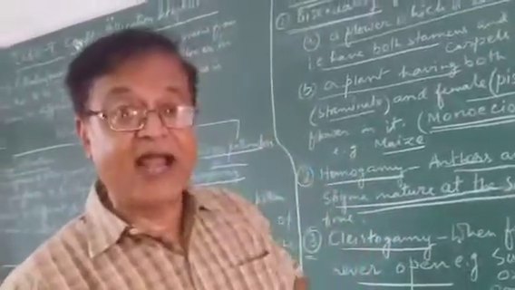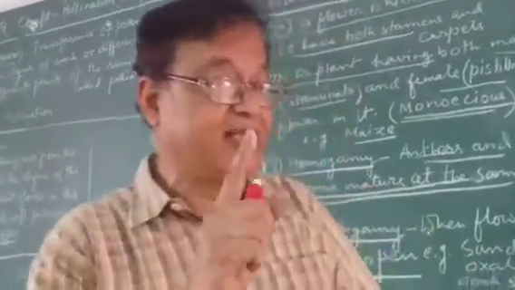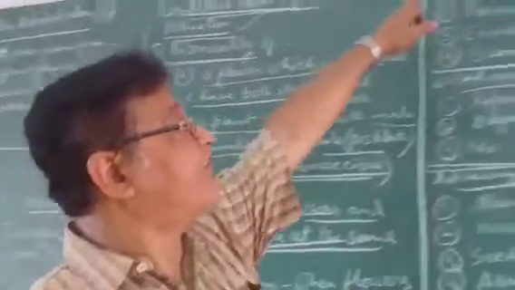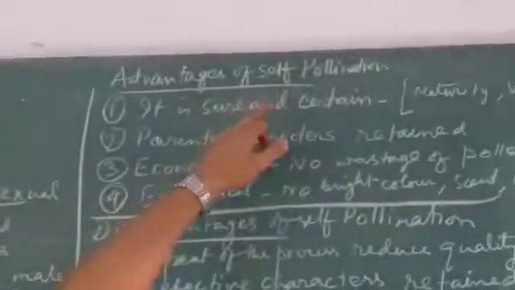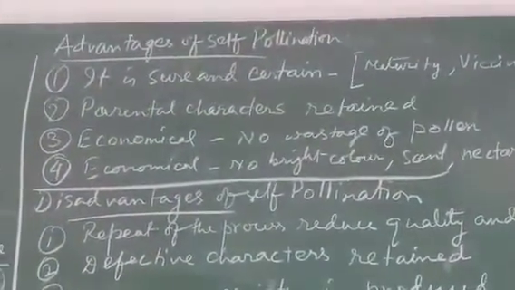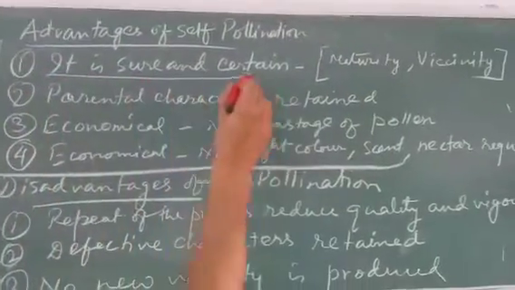So these are the two types of pollination. Now we focus on the advantages and disadvantages. We need to understand each point. First of all, we come to the advantages of self-pollination. First point, it is sure and certain.